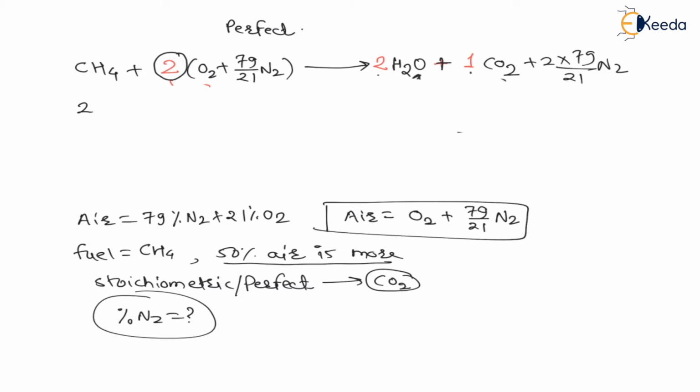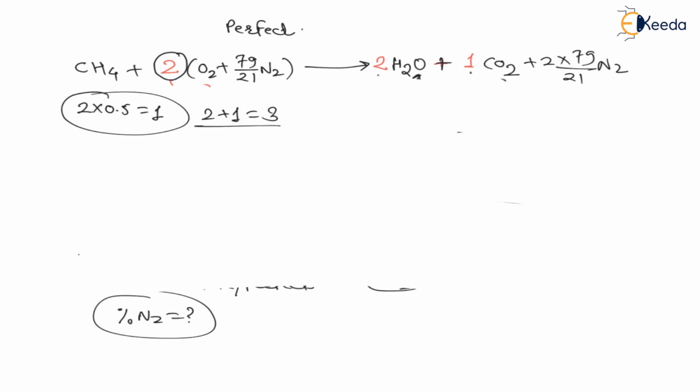Means 2 into 50%, means 0.5, is equal to 1, means out of 2, 50% is more. Therefore, we can say 2 plus 1 is equal to 3. We have 3 moles for actual combustion, right? So let us solve this for actual combustion. Now we got one idea.